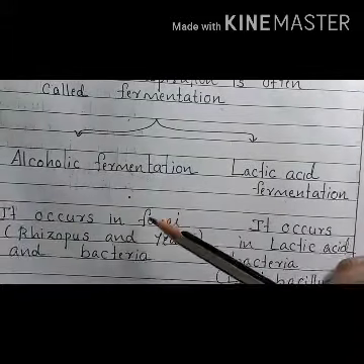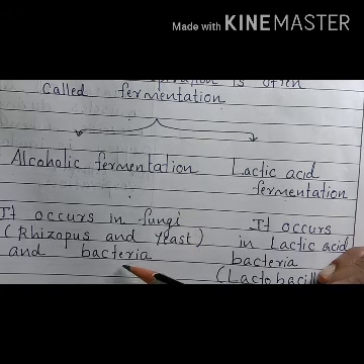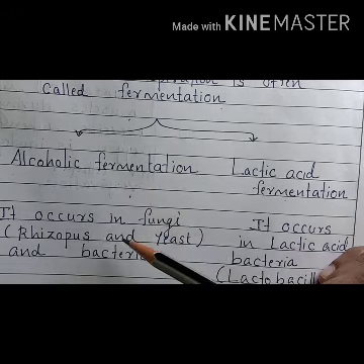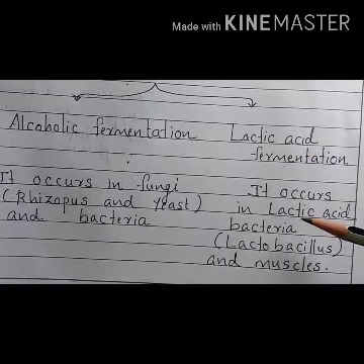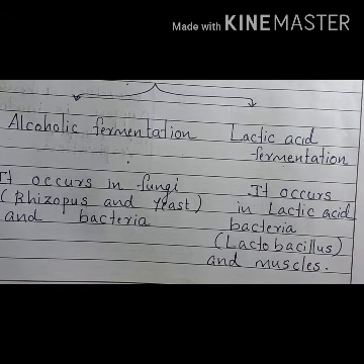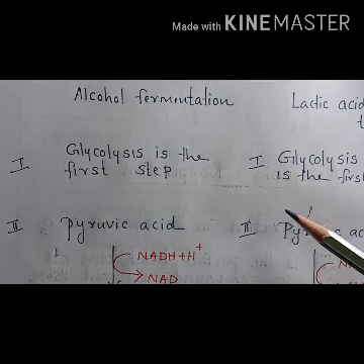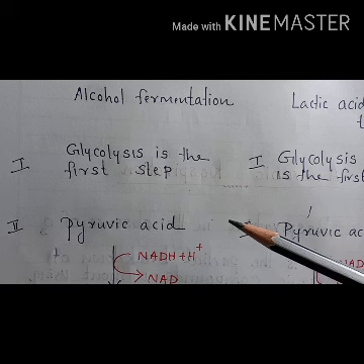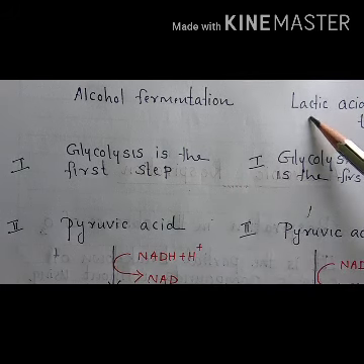Alcoholic fermentation commonly occurs in fungi, that is Rhizopus and yeast, and in some bacteria also alcoholic fermentation can be seen. Lactic acid fermentation mainly occurs in lactic acid bacteria, that is Lactobacillus, and also occurs in our muscle cells during the absence of oxygen. We can study this anaerobic respiration in detail. So anaerobic respiration is of two types, alcohol fermentation and lactic acid fermentation.